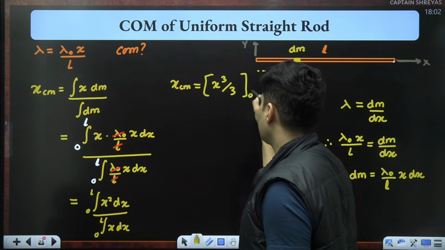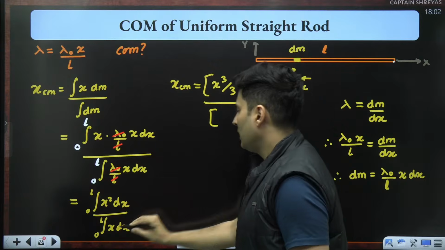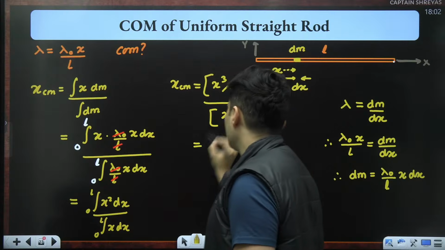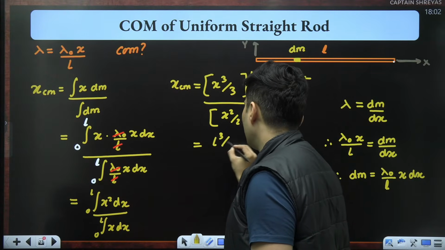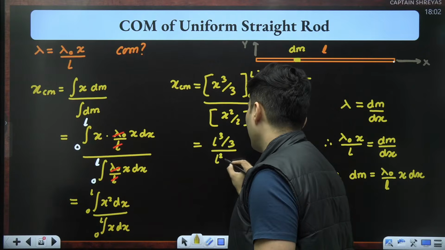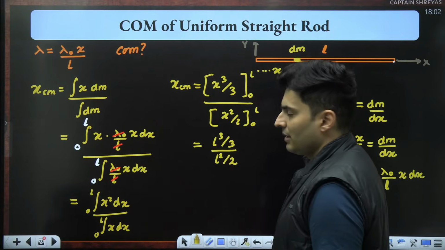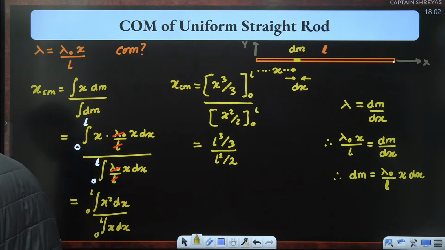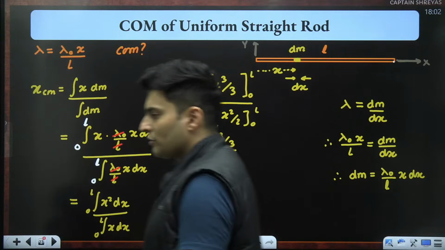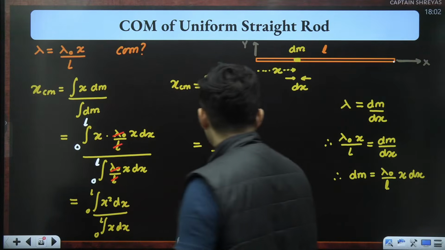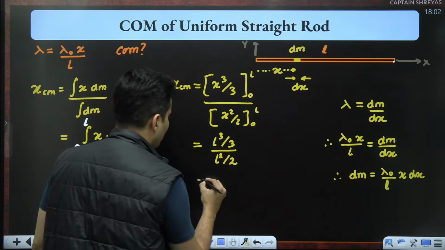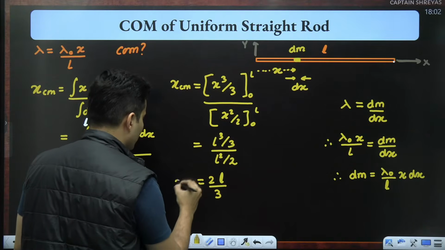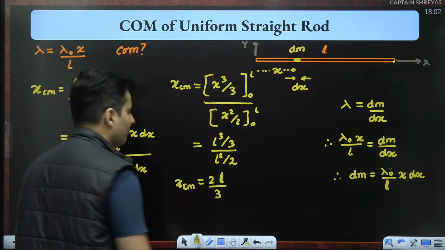Limits have to be put 0 to L in the next step. Here it will be x square by 2. Again limits 0 to L. When I substitute the limits, it will become L cube divided by 3 divided by L square divided by 2. Is that right, everyone? Yep. L square will cancel. 2 will go on the top. L will remain on the top. This 3 will remain below. So that's the actual coordinate of the center of mass.